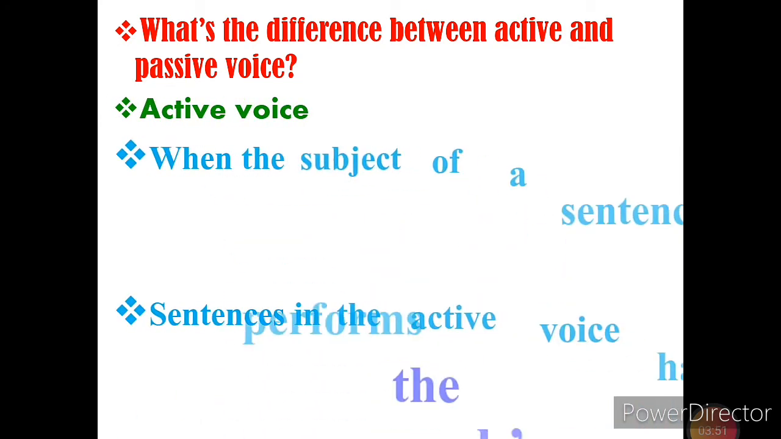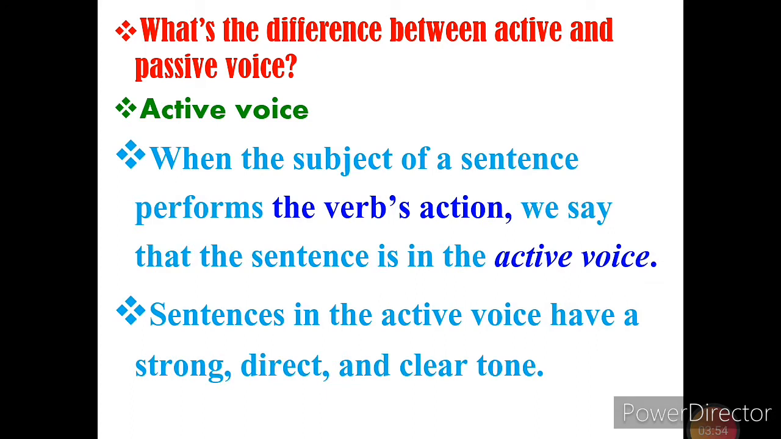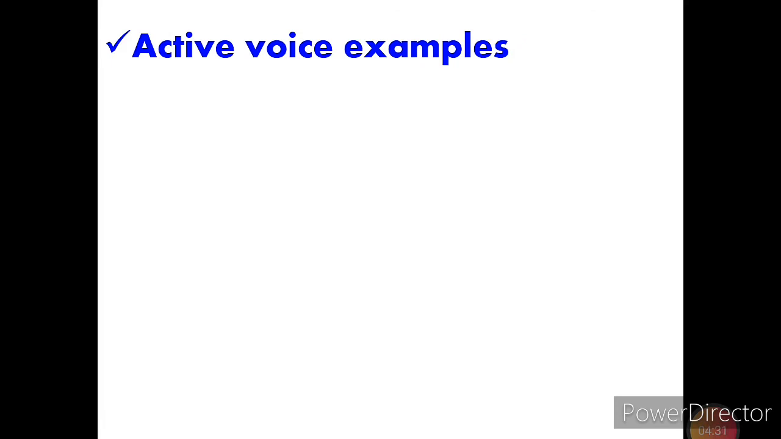Active voice: when the subject of a sentence performs the verb's action, we say that the sentence is in the active voice. Here we can see the verb's action. Sentences in the active voice have a strong, direct and clear tone. Remember very clearly, active voice has a strong, direct and clear tone. Now let us see examples of active voice.